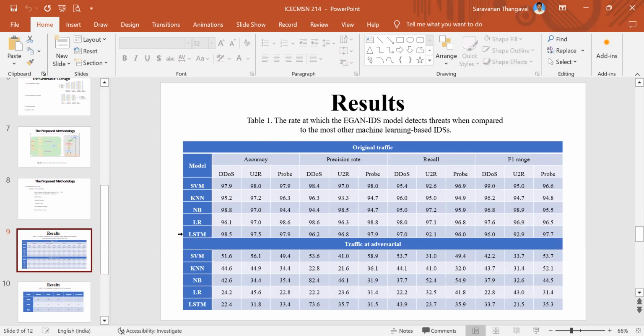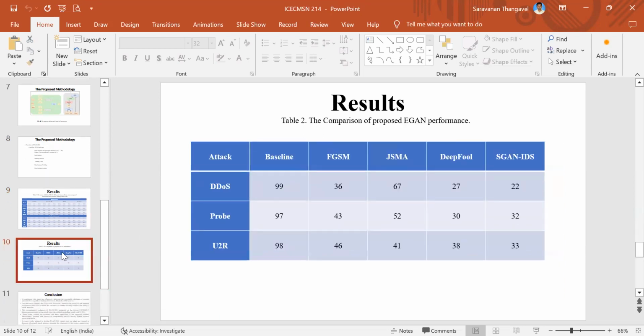We are comparing with various machine learning algorithms, such as support vector machine, KNN algorithm, Naive Bayes, and LSTM. This is the original traffic, and the traffic under adversarial attack. By using these algorithms, we are getting the values according to the parameters of accuracy, precision, recall, and F1 score. Then the comparison of the proposed EGAN performance based on the attacks: denial of service attack, probe, U2R, baseline, FGM, JSMA, DeepFool, SGAN, IDS. These are the values that we have achieved.